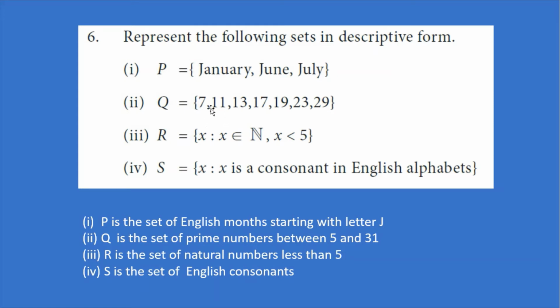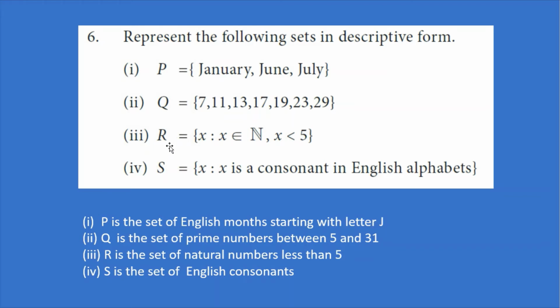Or else we can say that Q is a set of prime numbers from 7 to 29. That is also correct. Q is a set of prime numbers between 5, the previous number, and the number after 29, that is 31.